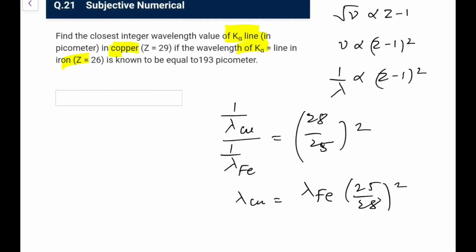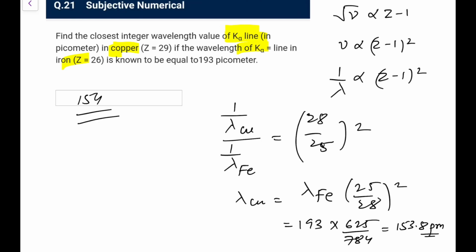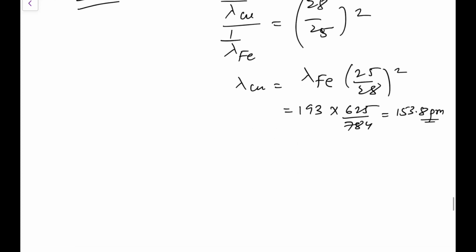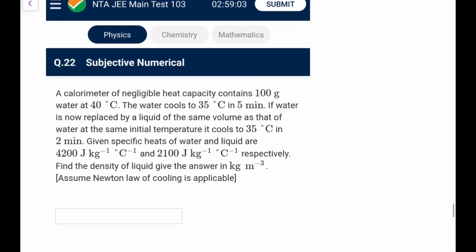So it is 193 into 25 square, 625, 28 square, 784. And if you do all this calculation, it's not that easy, it will come out as 153.8 picometers. So the nearest integer will be 154. It is very calculative. I will use the calculator. It's not going to be easy to solve. The question is easy in concept but not easy in calculation.